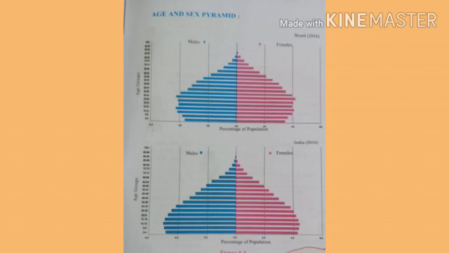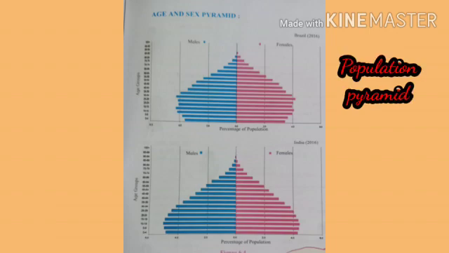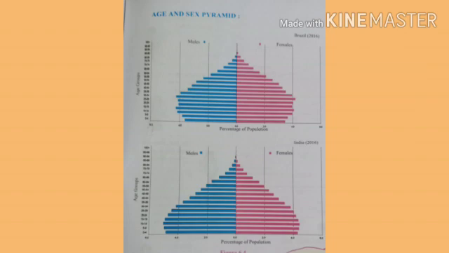So students, you can see the next one, age and sex pyramid. It is also known as the population pyramid. This graph shows the age and sex of the population. And what are the uses of the age and sex pyramid? It is used to study the age and sex related aspects of a region's population.